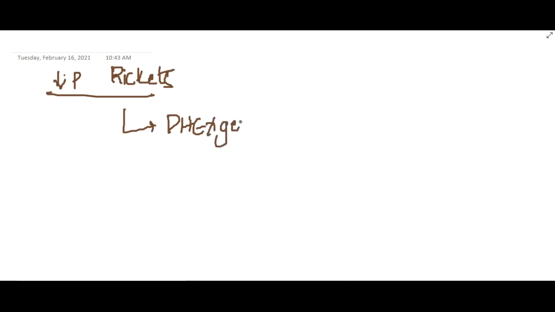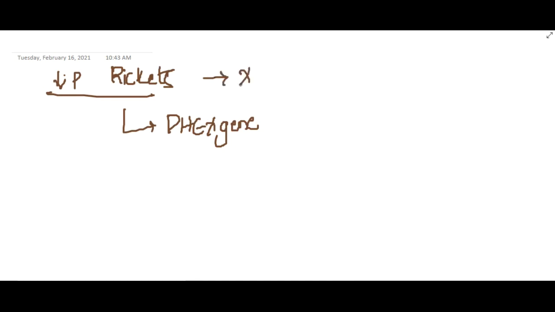Then we have one more important thing. We will learn some points about hypophosphatemic rickets. In hypophosphatemic rickets, there is a PHEX gene defect. This PHEX is a phosphate regulating gene, homologous to endopeptidases, on the X chromosome. This PHEX gene is helpful in regulation of phosphate absorption and phosphate metabolism.